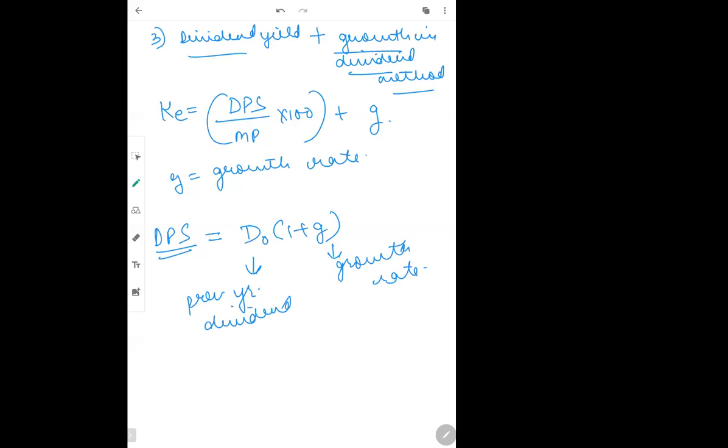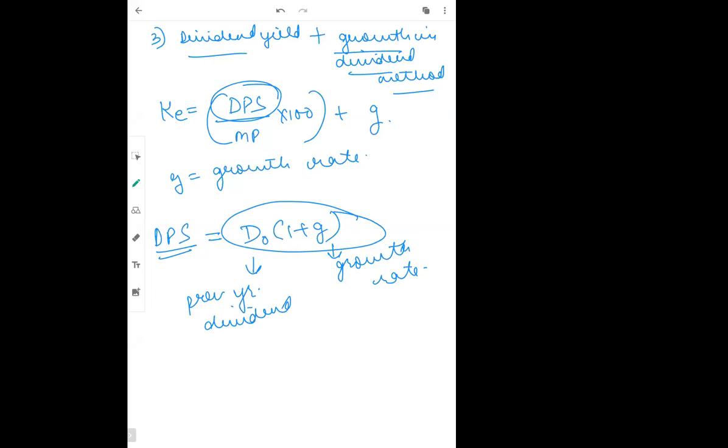Is this fine? This DPS is always current dividend which you have to take. If current dividend is not given, if they have given a previous year dividend, then you have to convert it into the current year. This is the formula to convert it into current year. Is that fine? Okay, so let's do some questions.